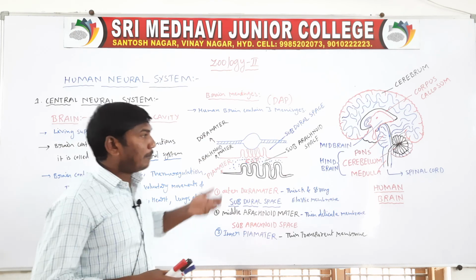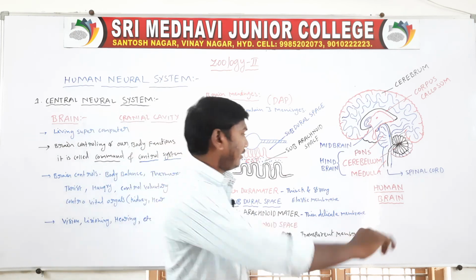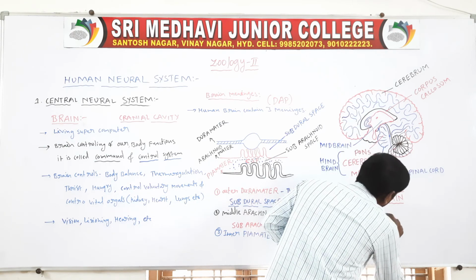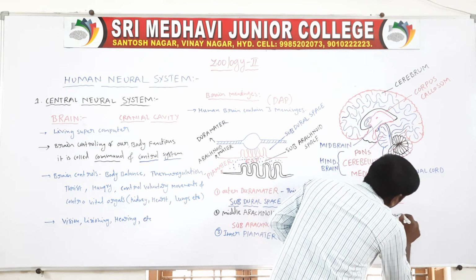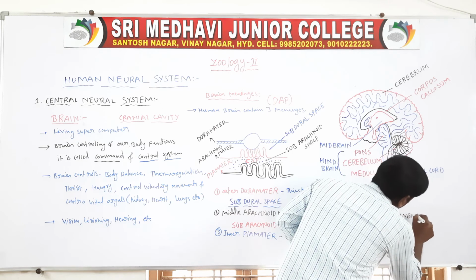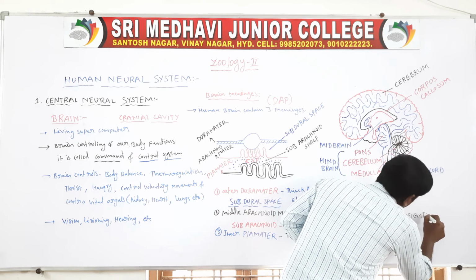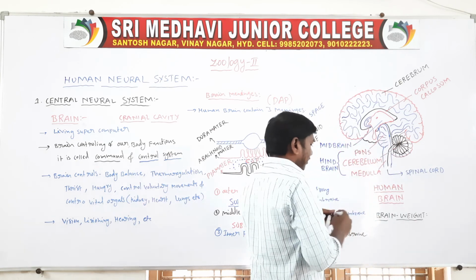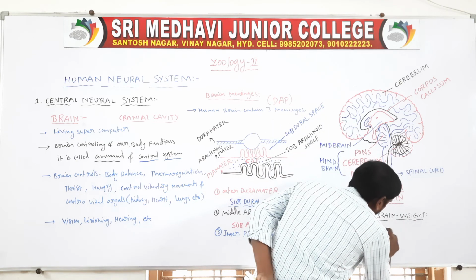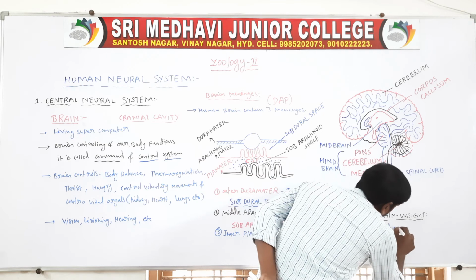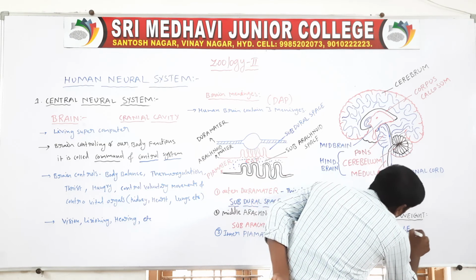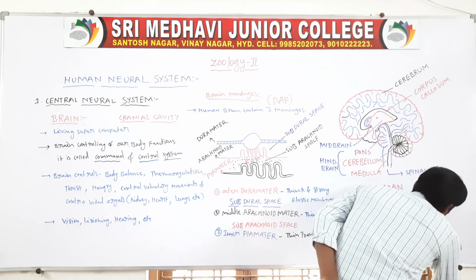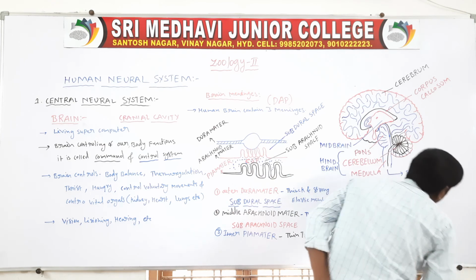Next one, the brain weight. In an adult male, the brain weighs 1400 grams. In an adult female, the brain weighs 1250 grams.